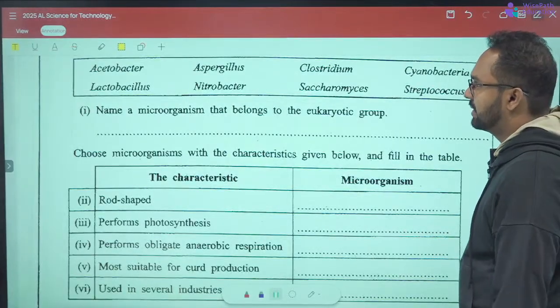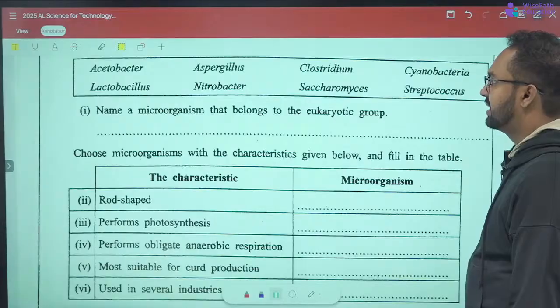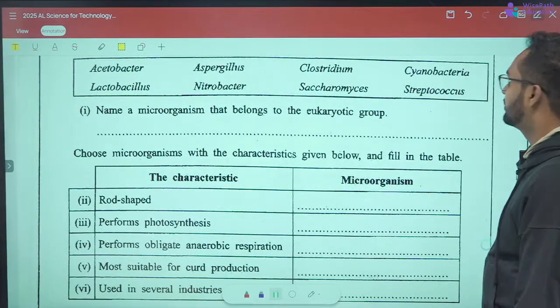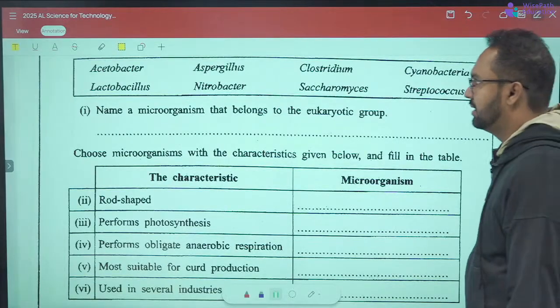Out of these, Azotobacter, Lactobacillus, Nitrobacter, Clostridium, Cyanobacteria and Streptococcus are all bacteria.